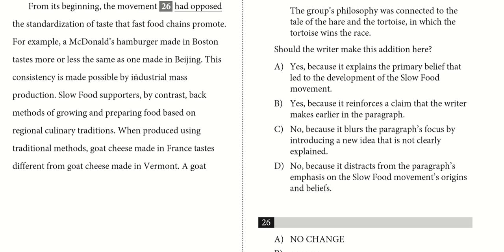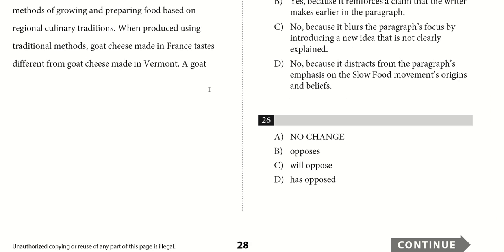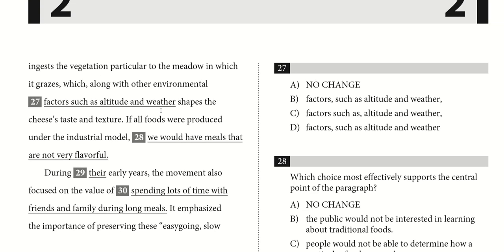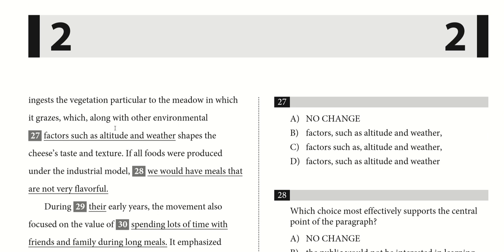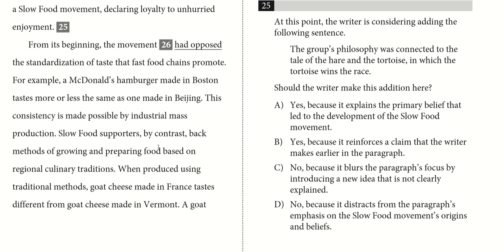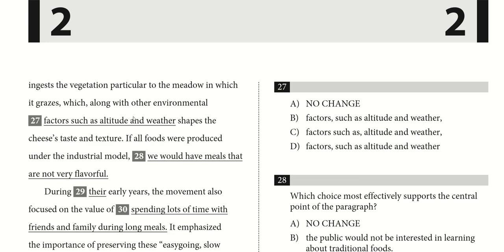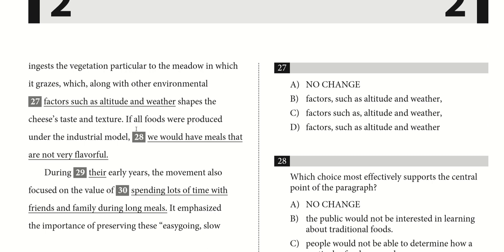if you just do mass production industrially, then all the items in all different parts of the world taste the same because they're not using regional culinary traditions. So it gives an example of this with the goat cheese. And so the main point here is talking about precisely this loss of diversity of taste that you see due to this industrialization, something like that. So let's see what it says right now.